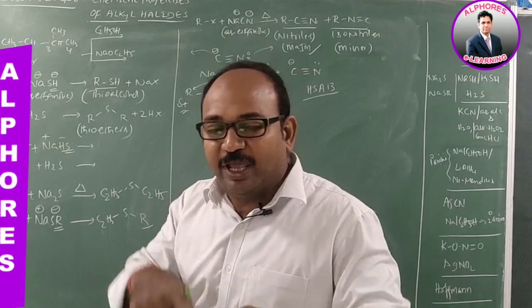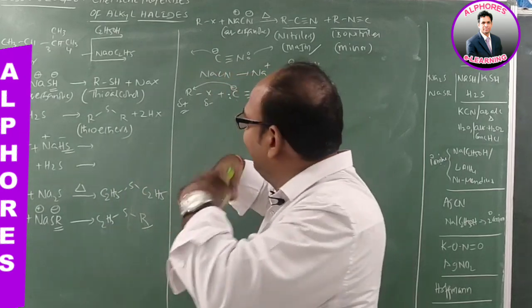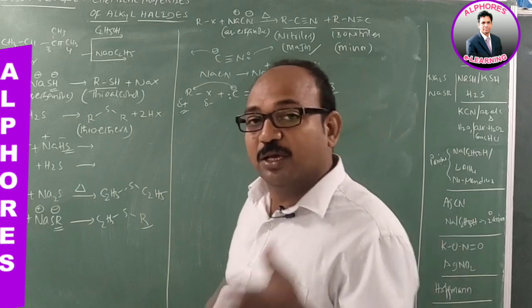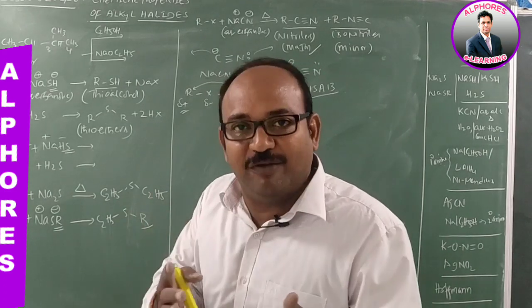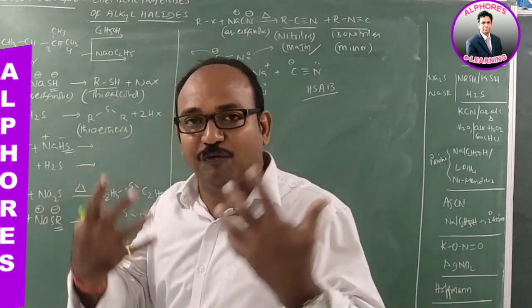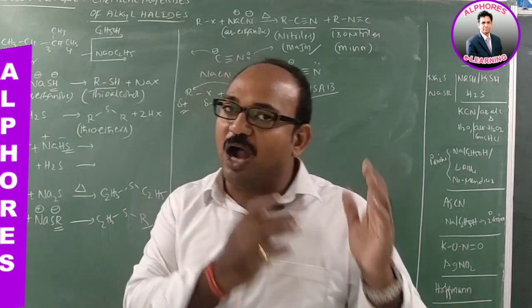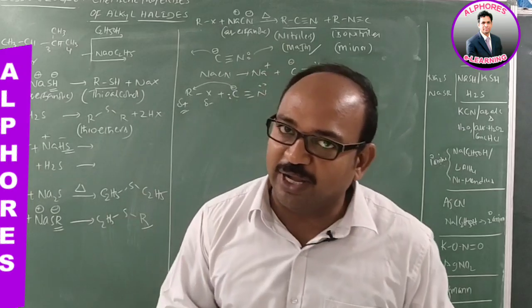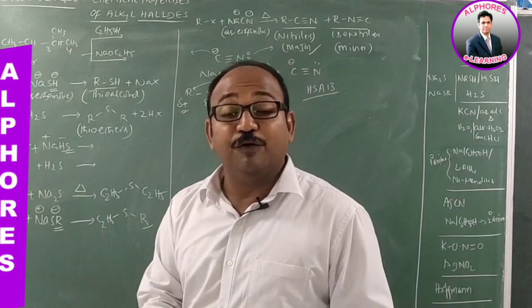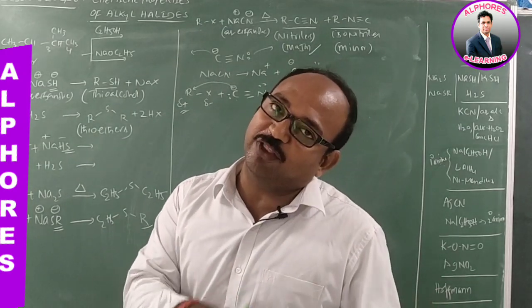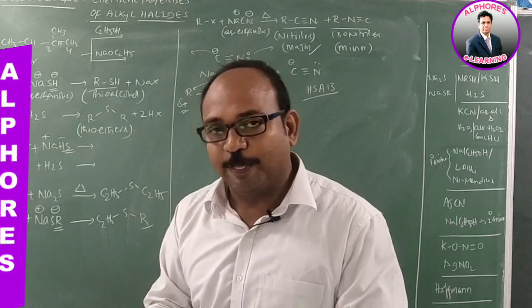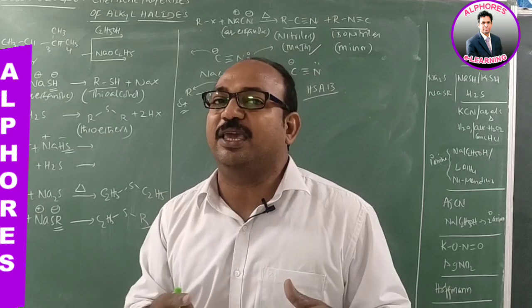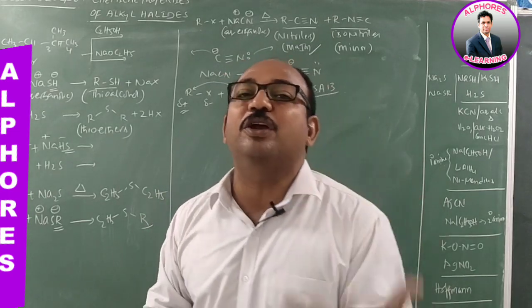Now, the same theory, if you convert into electrophilic and nucleophilic terminology, what do we have to say? Soft electrophile, if combined with a soft nucleophile, then the bond formed is strong bond. And hard electrophile, if combined with hard nucleophile, then the formed bond is strong bond. If soft electrophile combined with a hard nucleophile, or if soft nucleophile combined with hard electrophile, in such a case the formed bond is weak bond.